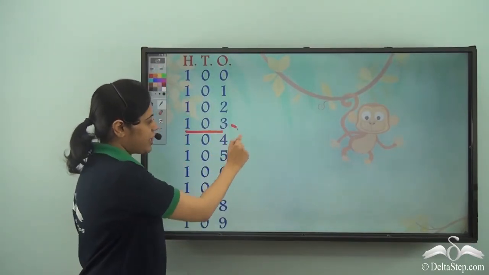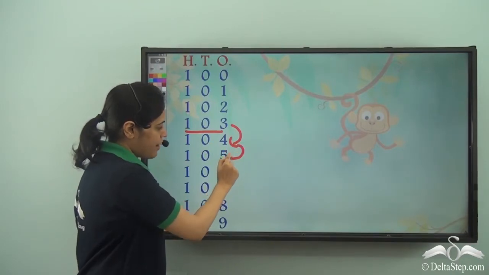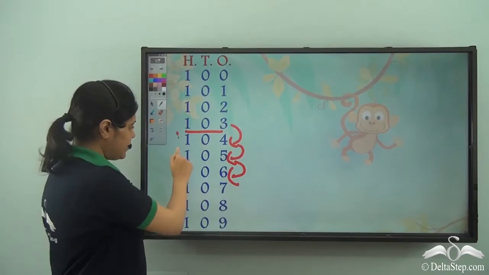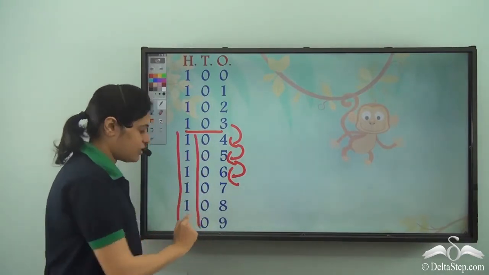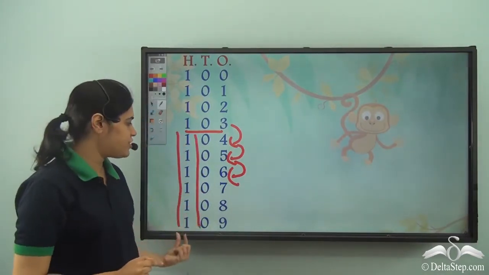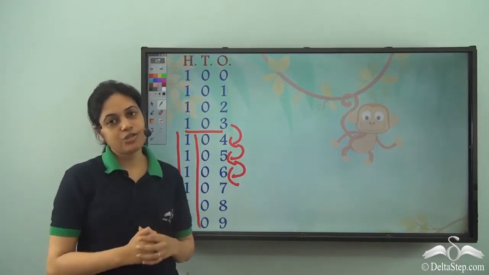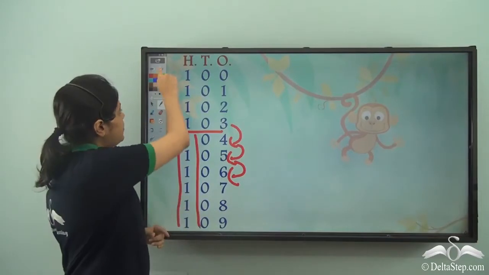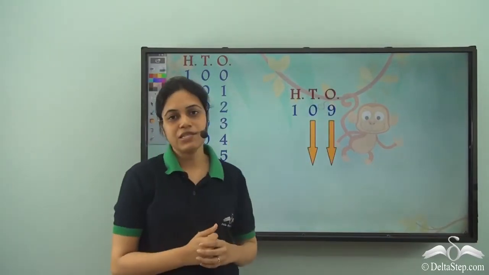Similarly, after 3, I have 4. After 4, I have 5. After 5, 6. So on till 9. And this remain the same. That is, the hundreds digit and the tens digit remain the same. And what comes after 109? So what will come after 109?